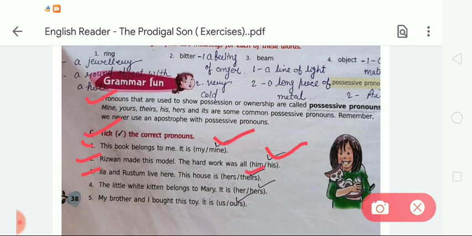So we have to choose the correct possessive pronoun, that is theirs. Fourth is the little white kitten belongs to Mary, it is dash. Here we have to choose the correct word, that is hers. Okay, number 5, my brother and I bought this toy, it is ours. So like this we have to choose the correct possessive pronoun according to the sentence.